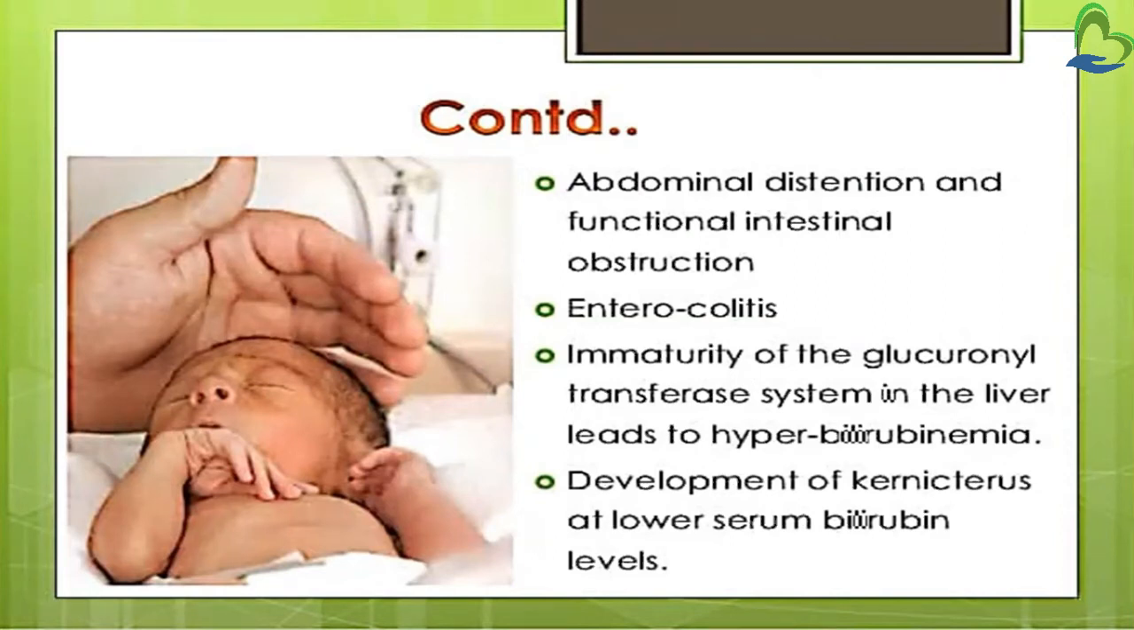Then immaturity of the glucuronyl transferase system in the liver leads to hyperbilirubinemia. Glucuronyl transferase is an enzyme present in the liver, but in preterm babies this enzyme is immature. Because of this there will be an increase in the bilirubin level in the blood, and this leads to development of kernicterus. Kernicterus is a type of brain damage due to high levels of bilirubin in blood.